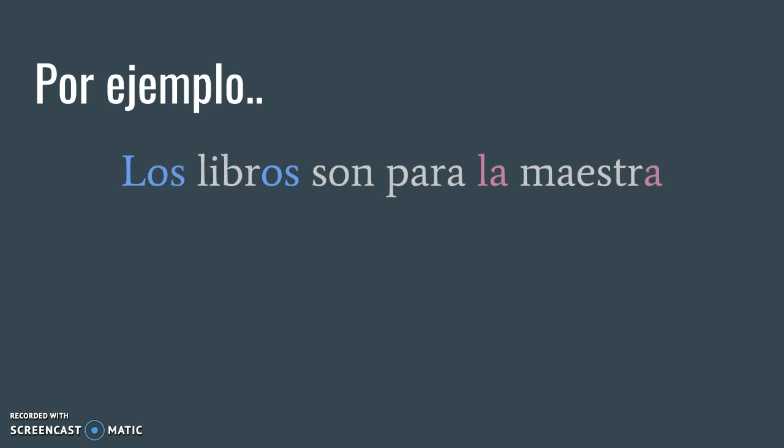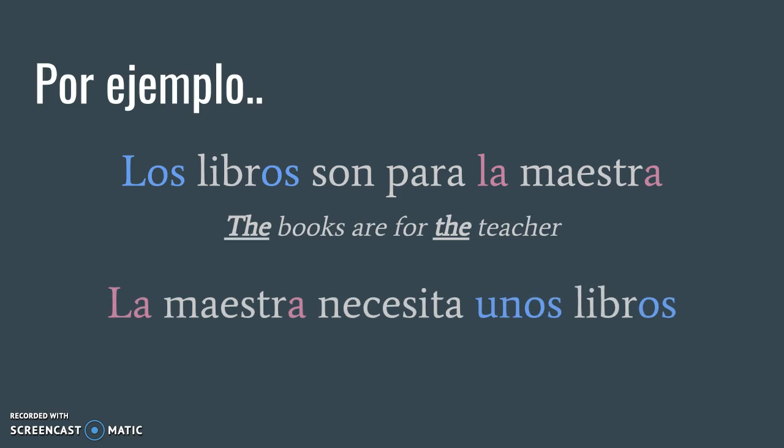Por ejemplo, for example, los libros son para la maestra. The books are for the teacher. Both los and la in that sentence are definite articles. La maestra necesita unos libros. La is a definite article. Unos, indefinite article. La is feminine because we're talking about the maestra, and unos is masculine because we're talking about libros, and it's plural. The teacher needs some books.